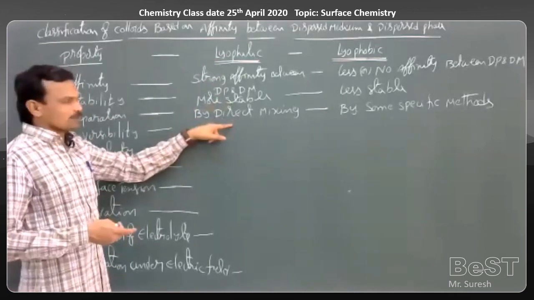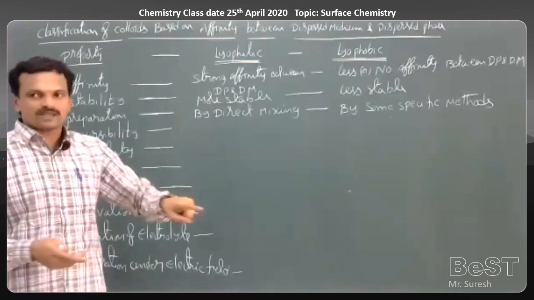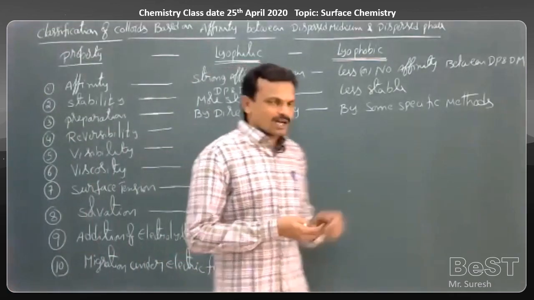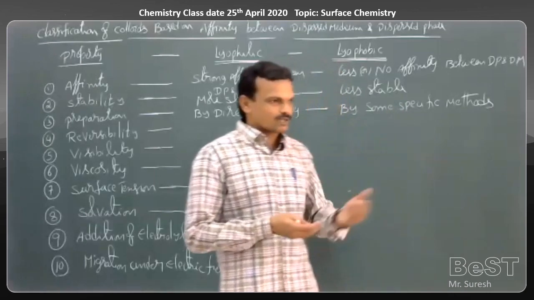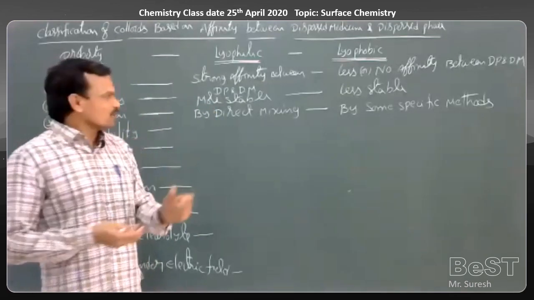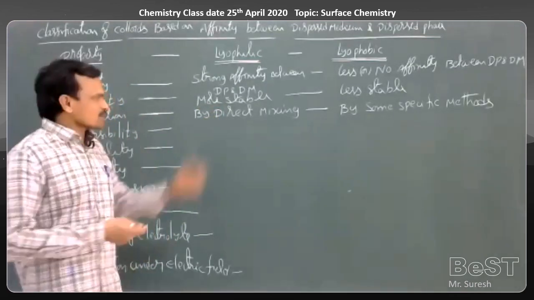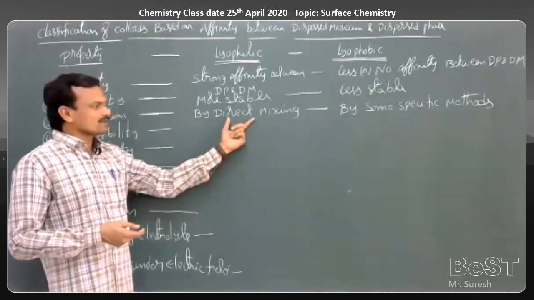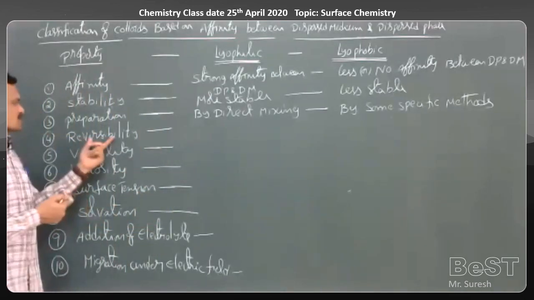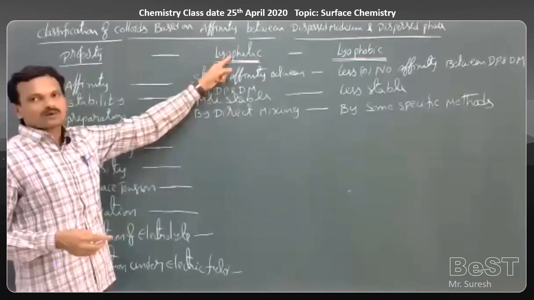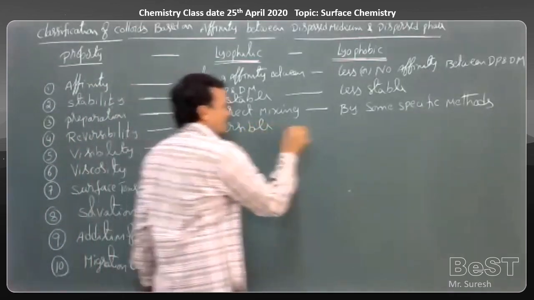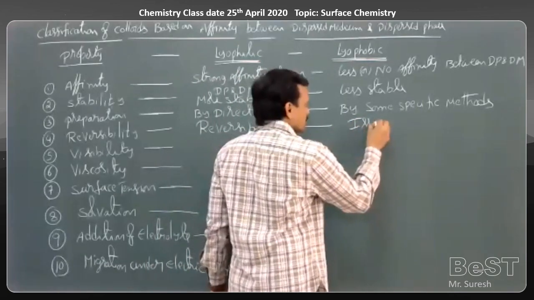Whereas lyophilic colloids can be prepared by direct mixing of dispersed phase and dispersion medium. Suppose you want to prepare a protein colloidal solution, just dissolve egg white in water. Egg white is soluble in water. Or take solid gum, dissolve the solid gum in water, then we can get a gum colloidal solution. So these are prepared by direct mixing of dispersed phase and dispersion medium. Now come to reversibility. Lyophilic colloids are reversible, whereas lyophobic colloids are irreversible.